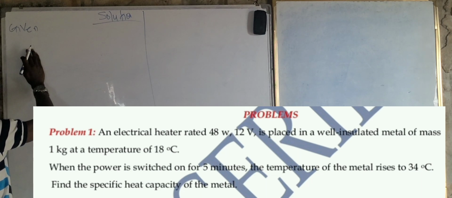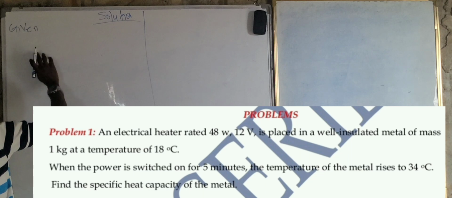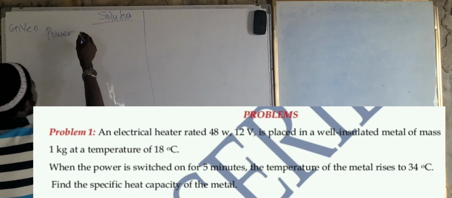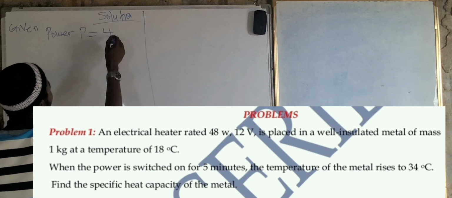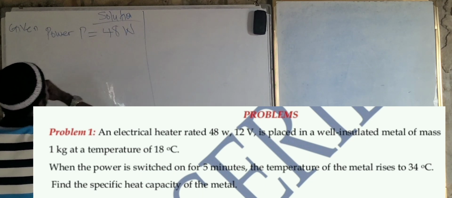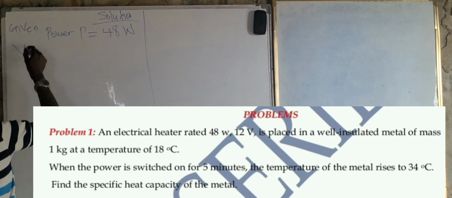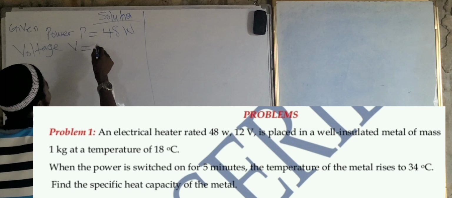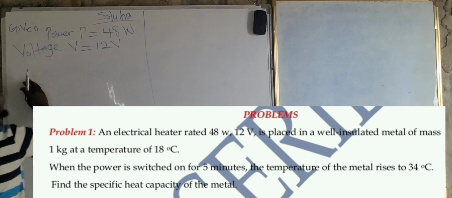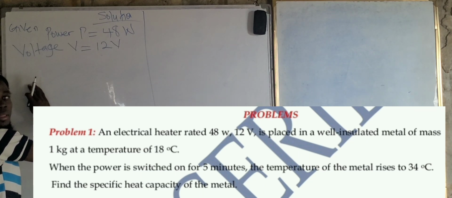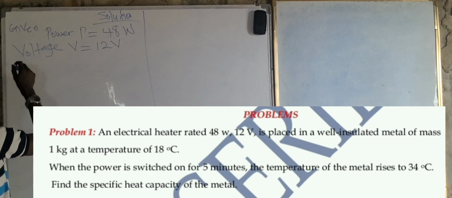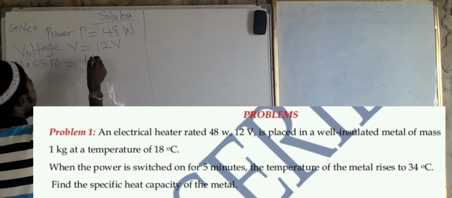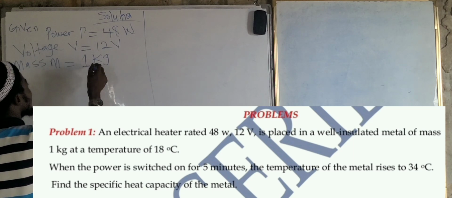Now we have the power here. Power P is equal to 48 watts. Voltage V is equal to 12 volts. Now we have the mass here. Mass M is equal to 1 kilogram, at a temperature of 18 degrees C.